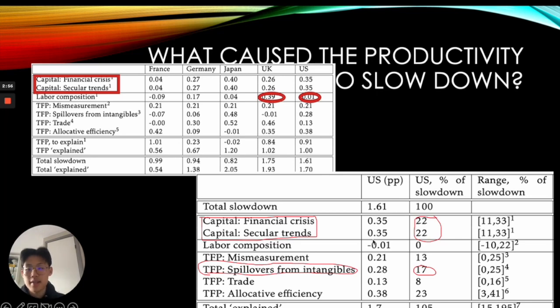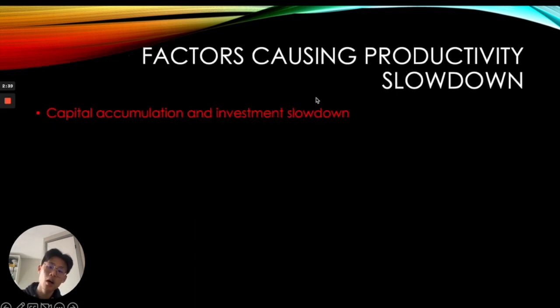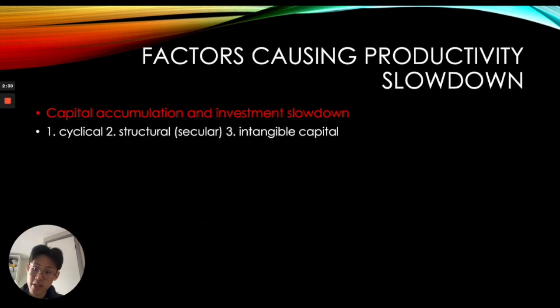Another thing we should notice is that there exist huge differences between countries in the factors that exactly cause productivity to slow down. For instance, in the UK, labor composition at 0.39 is a huge percentage, but in the US, this only accounts for 0.01. So, to sum up, the most important factor causing productivity to slow down in the US is capital accumulation and investment slowdown, which could be split into three parts: the cyclical aspect, the structural or secular aspect, and intangible capital aspects.